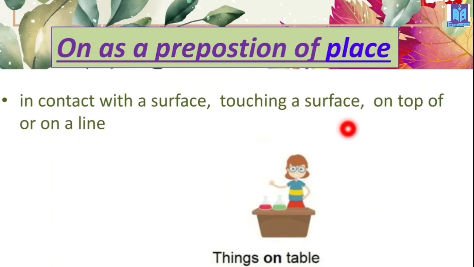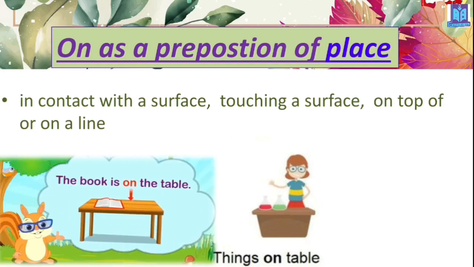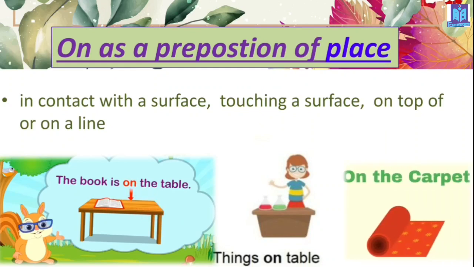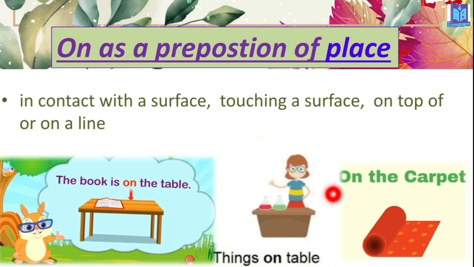That can be, okay. Now look, things on table. These things are on the table, so the things are on the surface of this table. That's why here we are using on. The book is on the table. The book is kept on the table. It is touching the surface of the table. That's why. Now look, on the carpet. Say for example, I'm telling you, put your shoe on the carpet. So you will keep it on the top of it. That's why you have to use on here, okay.